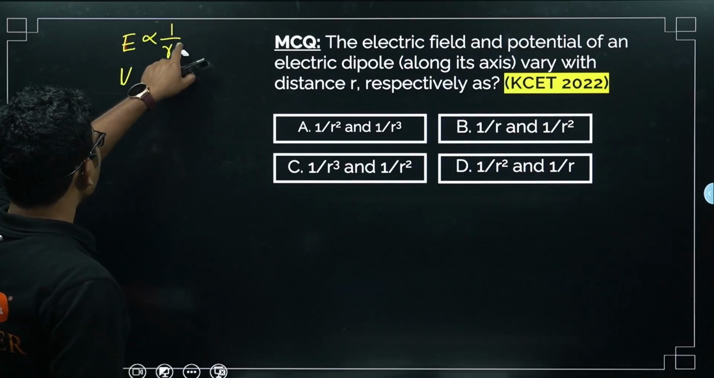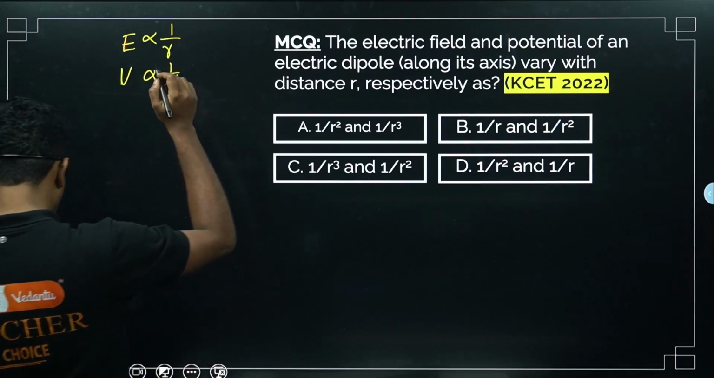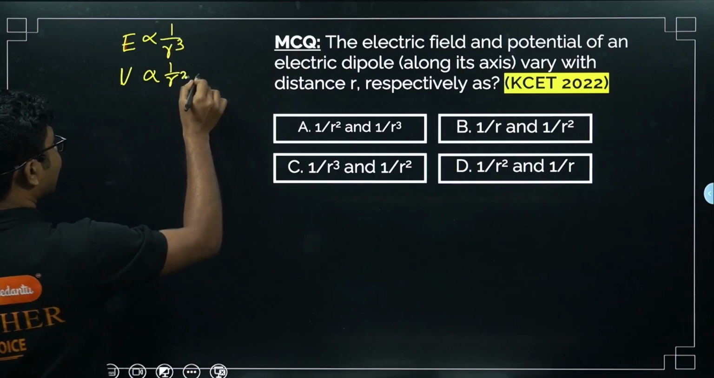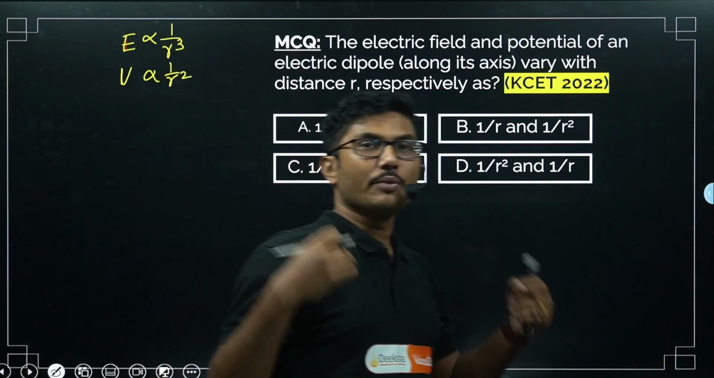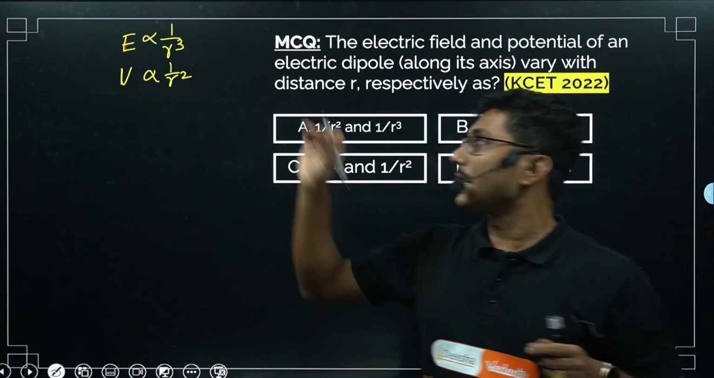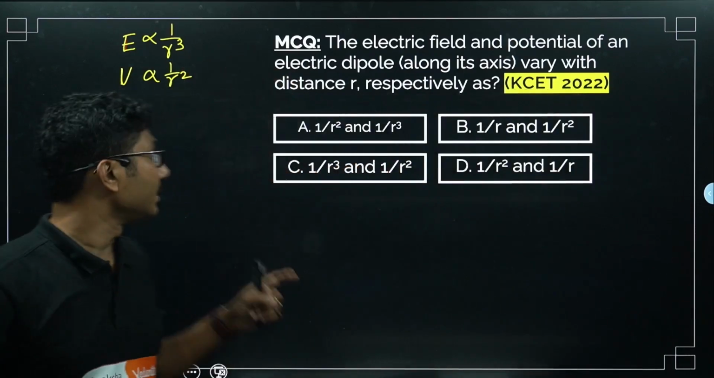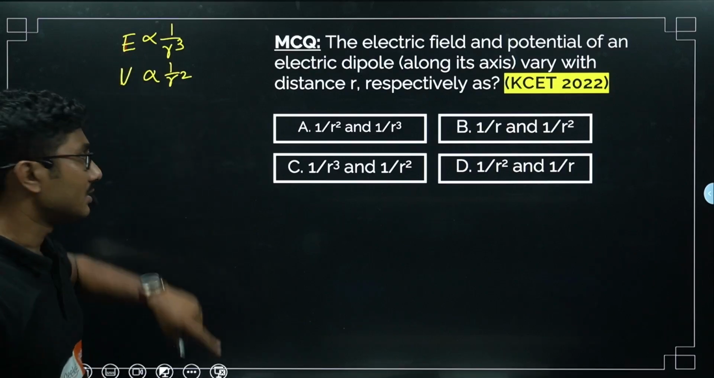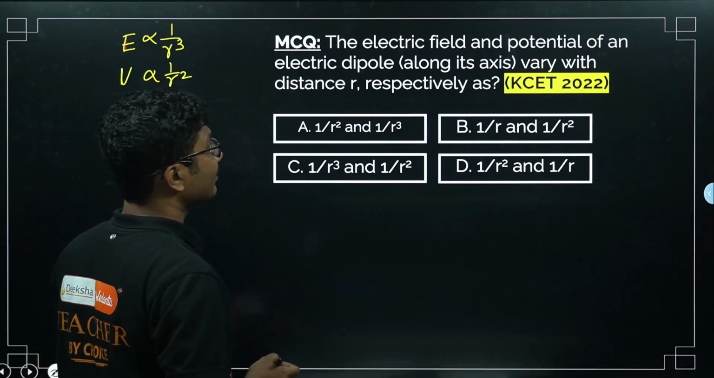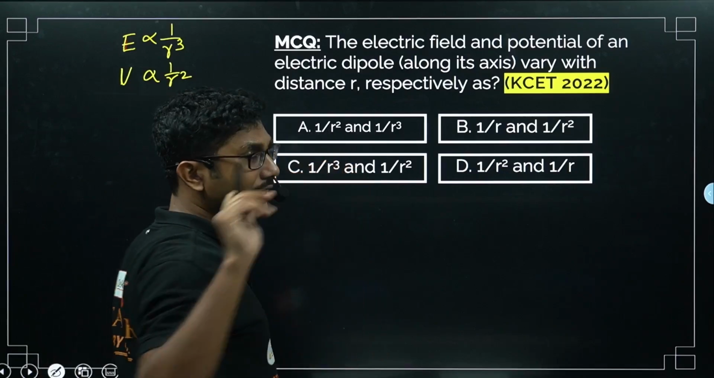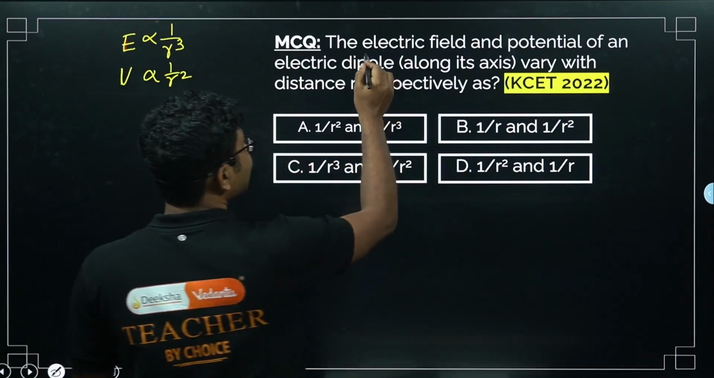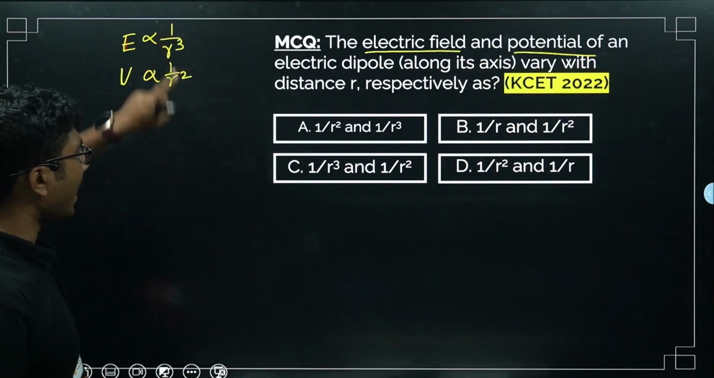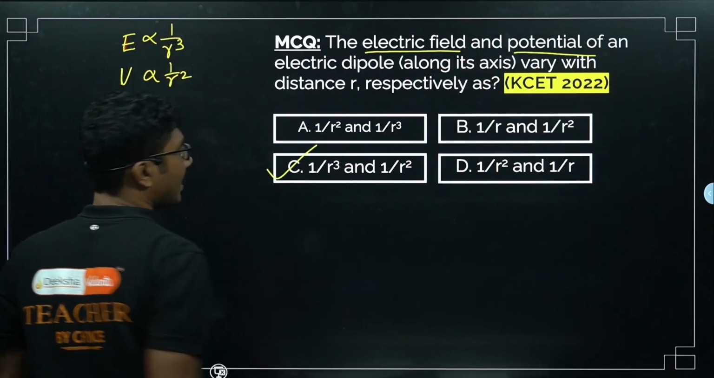For a dipole, electric field varies as 1 by r cube and potential is one order less. Remember that potential is always one order less than that of electric field. So electric field is 1 by r cube, so potential will be 1 by r square. So the correct answer is the first one. You have to be careful while answering that. First is electric field and then potential. So 1 by r cube and 1 by r square.